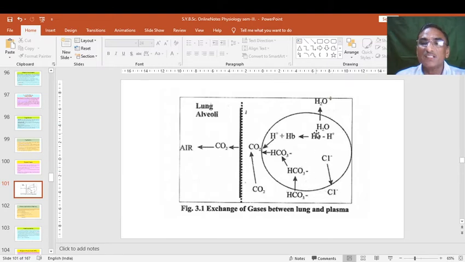Hemoglobin of the blood is the main element where oxygen combines. Hemoglobin is the red proteinous pigment which has the capacity to bind gases with it, either O2 or CO2. And in this way, to facilitate all biochemical reactions, to get the energy, the waste is nothing but carbon, and that CO2 is thrown outside the alveoli. So this is the simple exchange of gases between the lung and plasma.